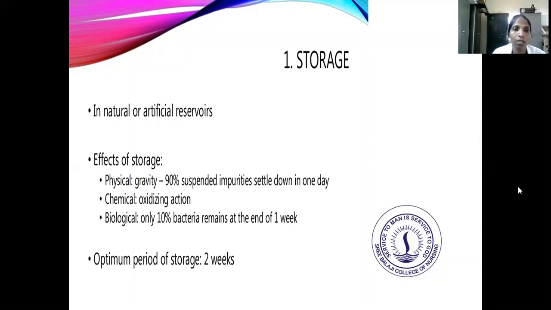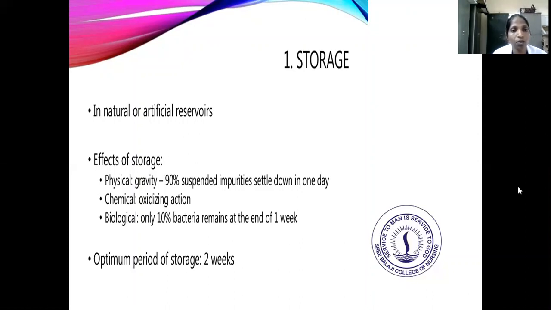In storage, in an artificial reservoir, the main effects of storage are physical gravity, chemical oxidizing and biological. In physical gravity, 90% of suspended impurities can be settled down in one day. And then chemical is oxidizing actions.